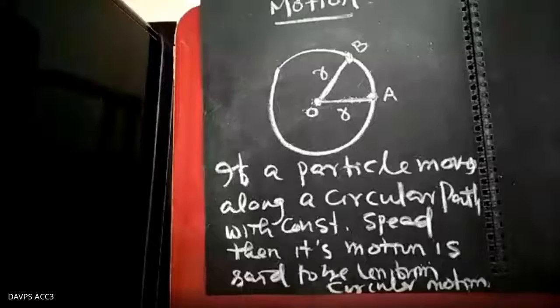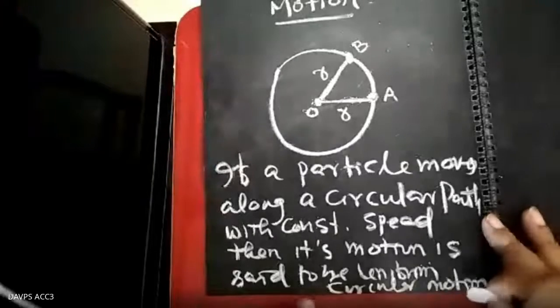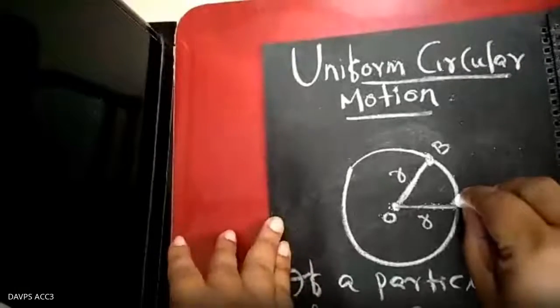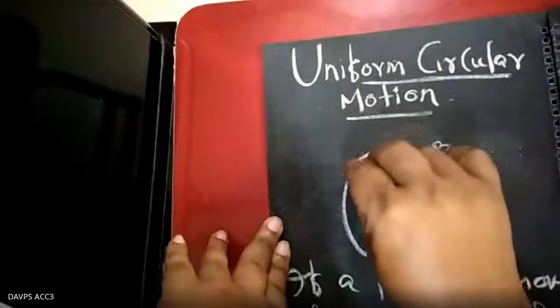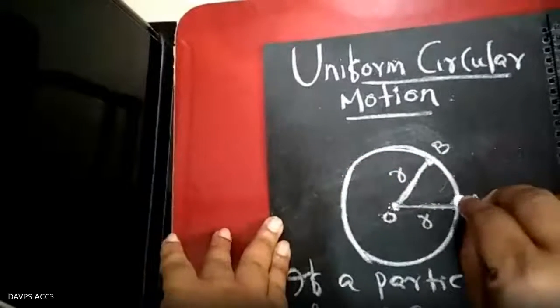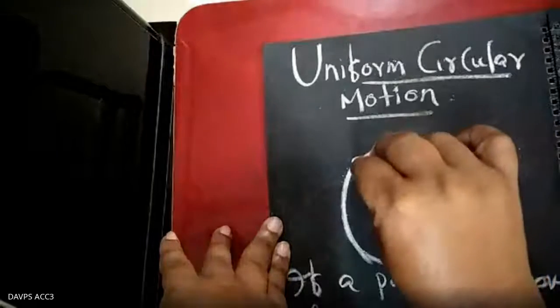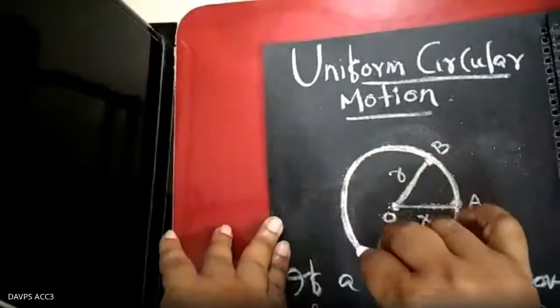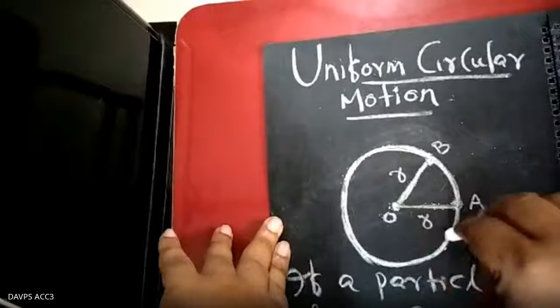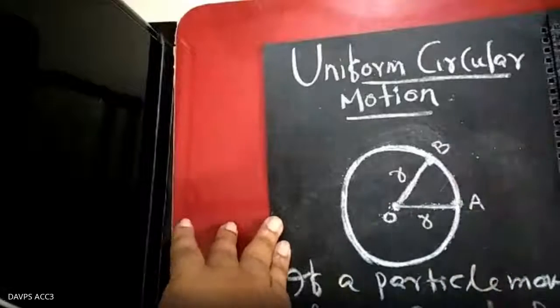I am talking about uniform circular motion. That is, the distance traveled on the circumference will be at an equal rate. It travels equal distance in equal interval of time. Then such type of motion is called uniform circular motion.